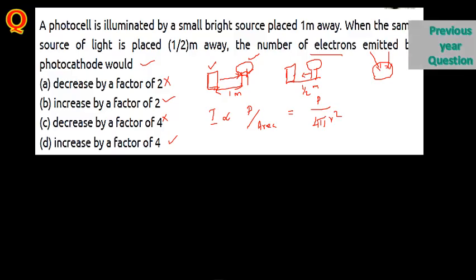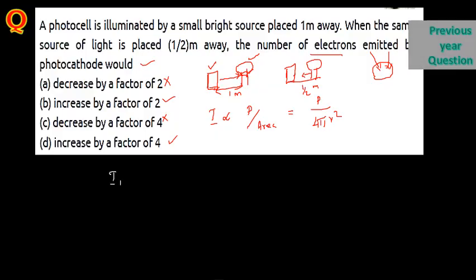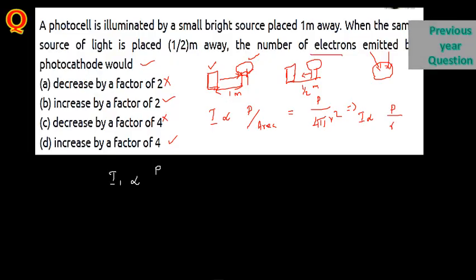Now in that case there are two things. One is I1 here. I is proportional to P divided by R square.